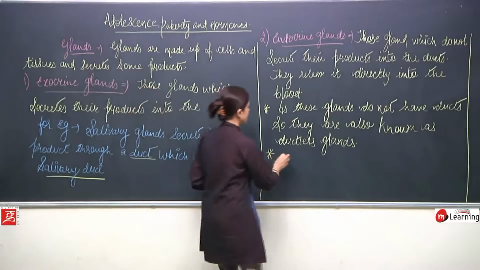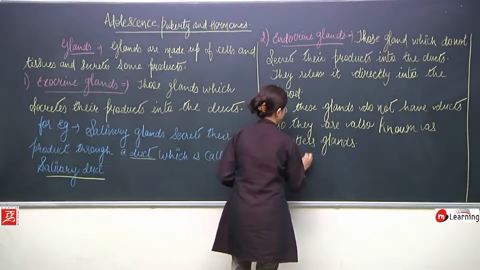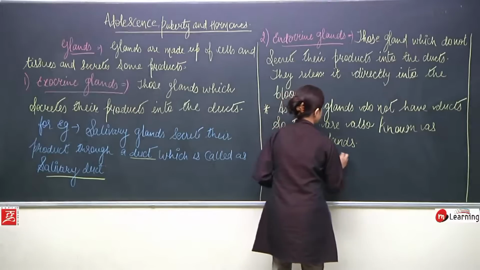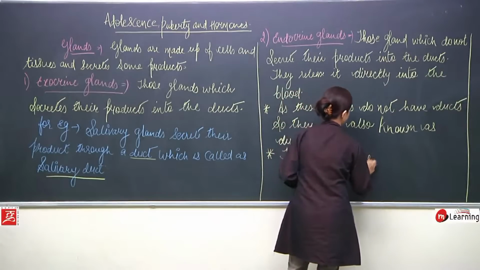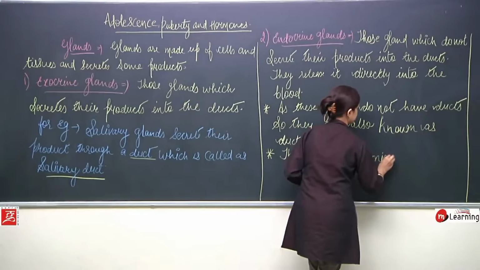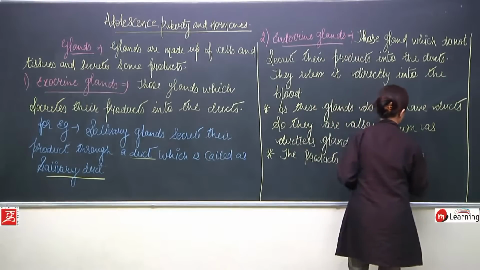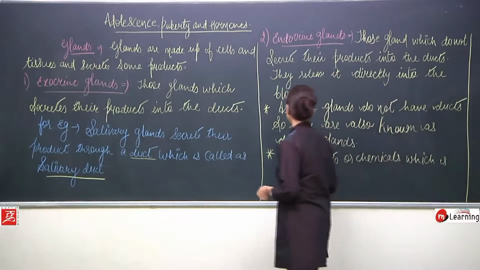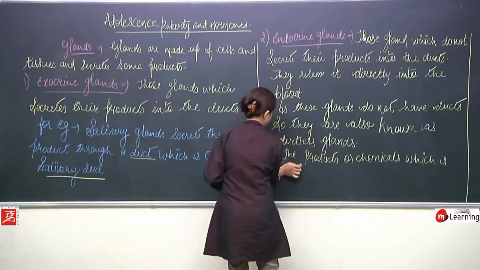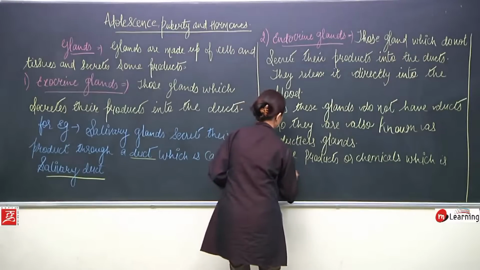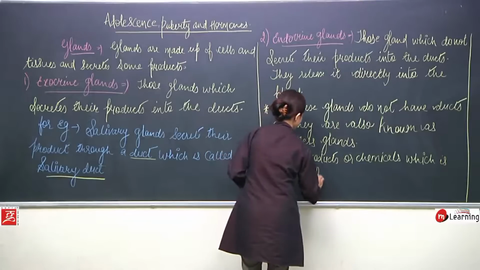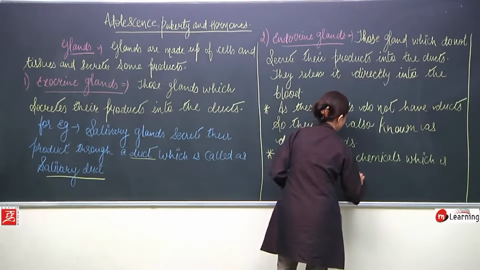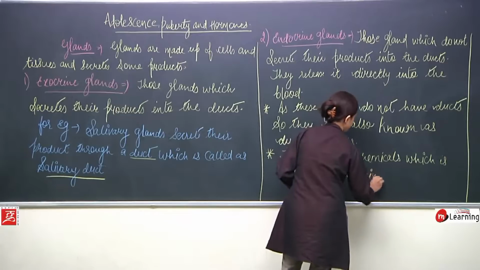Okay, the products or chemicals which are secreted by endocrine, please pay attention, endocrine I'm writing.